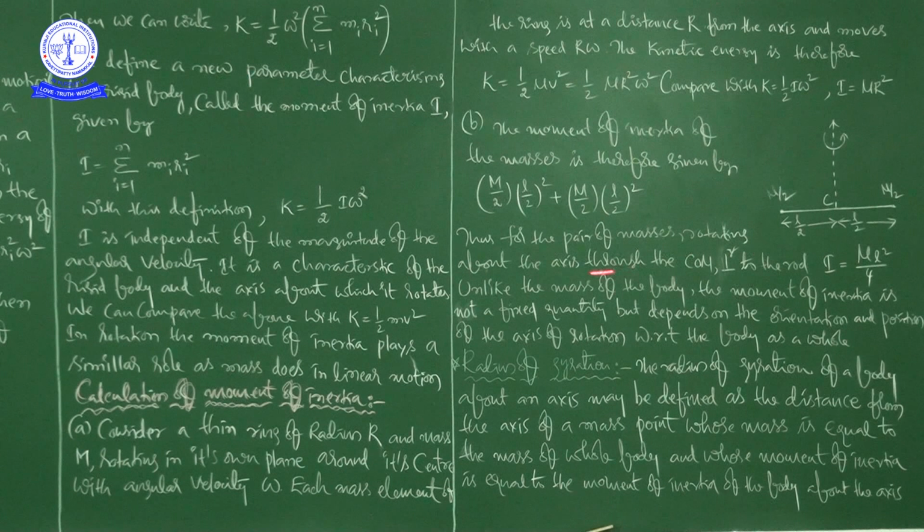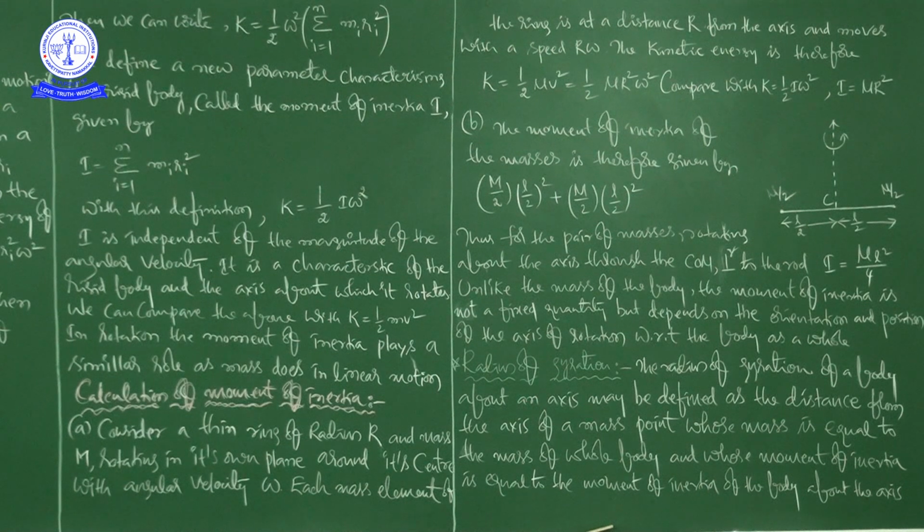You do this calculation: m by 2 you can take out, and it is L square by 4 plus L square by 4, so you will get m L square by 4.